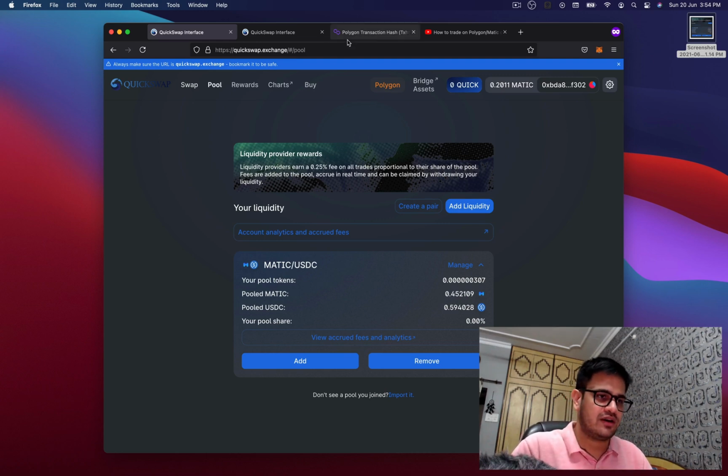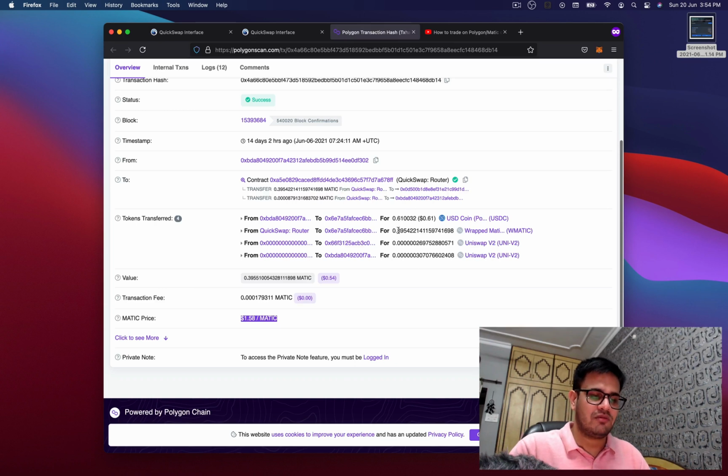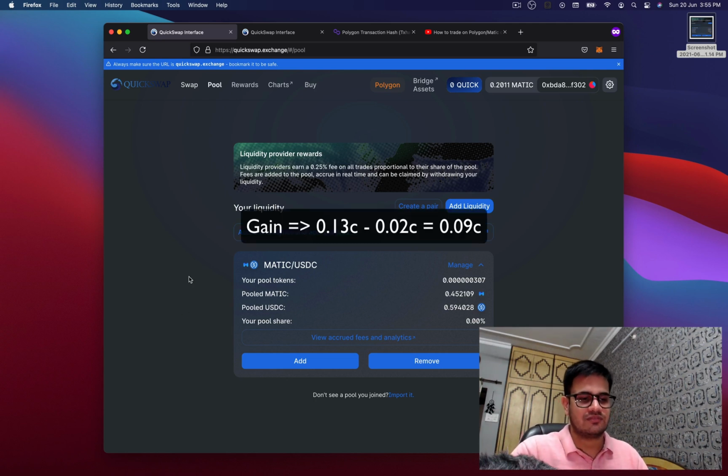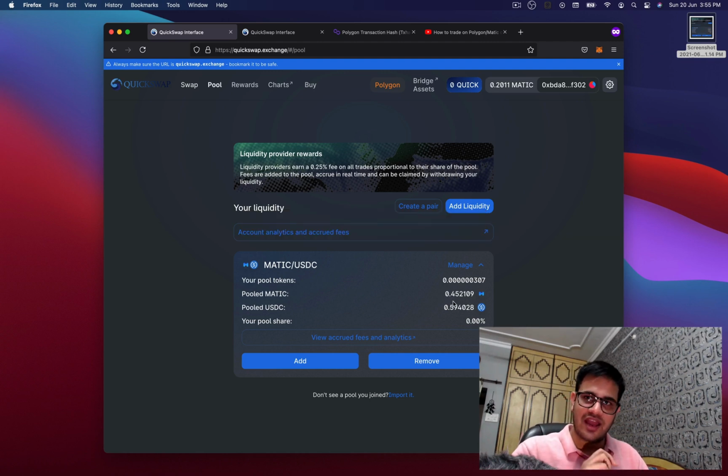0.45 plus 0.45, 0.9. But if you remember, I had actually converted 0.4 and added 0.4 as liquidity. So 0.8 was my initial buy. So if you think about it, I gained 0.1 Matic or I lost 2 cents, however you want to look at it. But if you see, the gain part is higher, right? 0.1 Matic is 1.13 something, and I've lost 2 cents only. So if you think about it, I actually gained some cents, right?